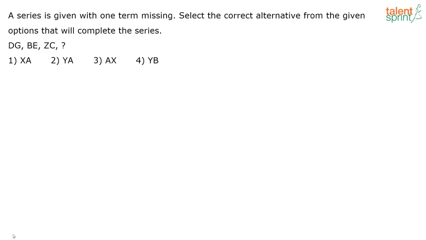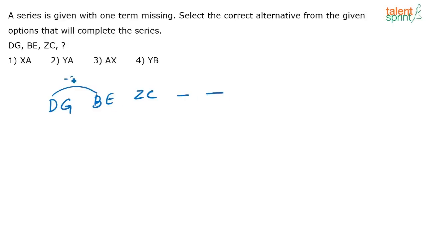Next. A series is given with one term missing. Select the correct alternative from the given options that will complete the series. Yes, the correct answer for this one is XA. What is the logic involved here? See, you have DG, BE, ZC, and next what will come you have to find out.